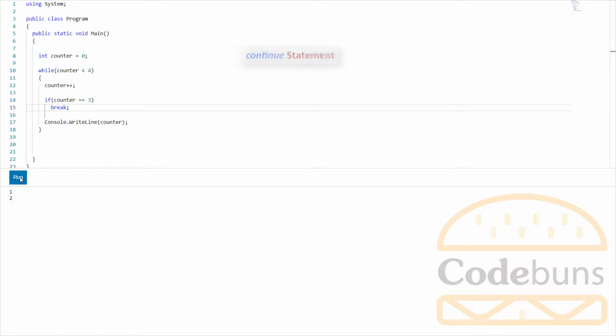Another commonly used jump statement is the continue keyword. When you use continue, the rest of the current iteration after continue is skipped and immediately initiates the execution of the next iteration. Actually, the loop starts over again.